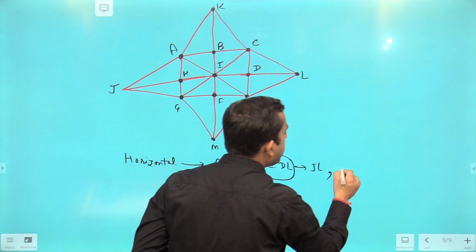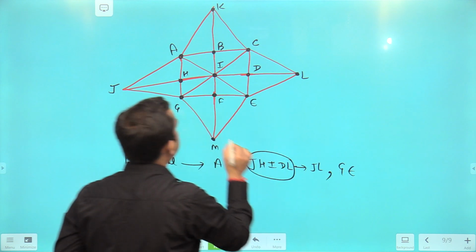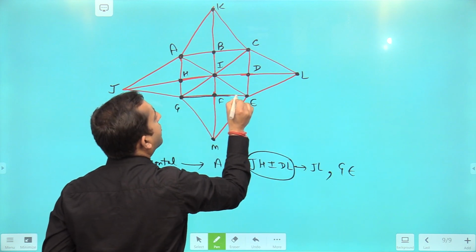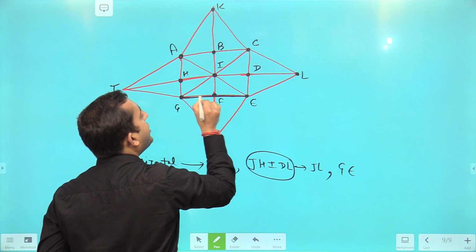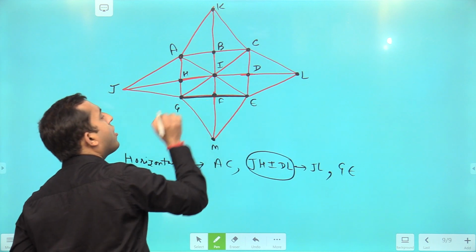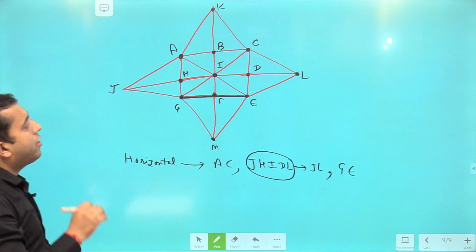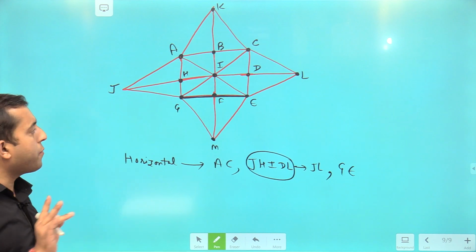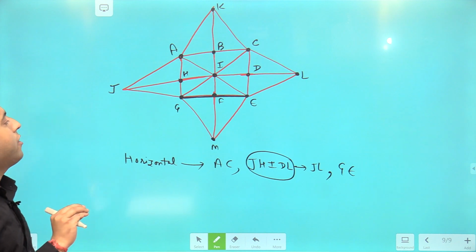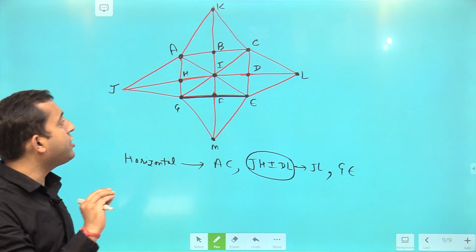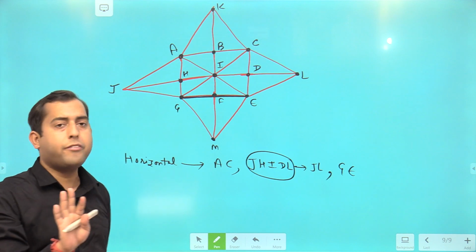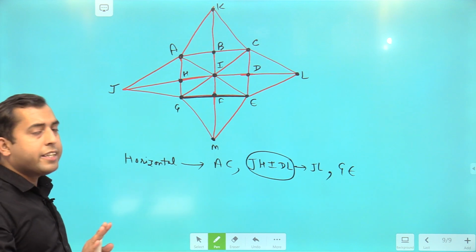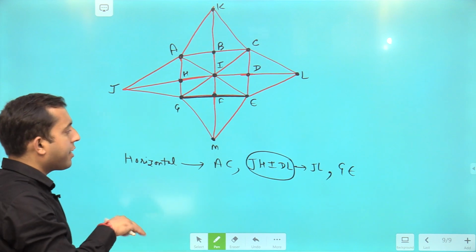Next you can see GFE, line GFE or line GE. F is lying on the line GE, so there will be no line formation because of F. If you say GF is a line, no. If you say FE is a line, no. GE is a line, and F is lying on this line, right?